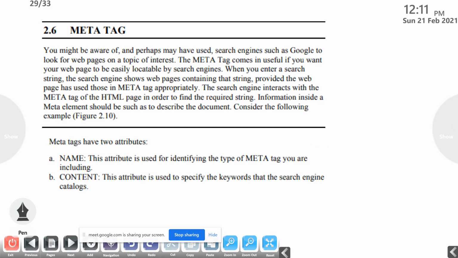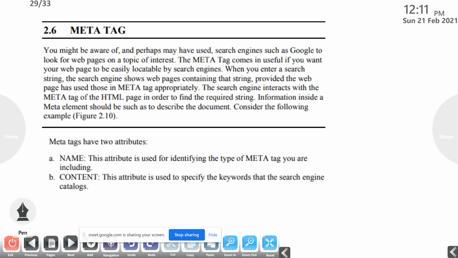The next one is the meta tag. You might be aware of, and perhaps may have used, search engines such as Google to look for web pages on a topic of interest.